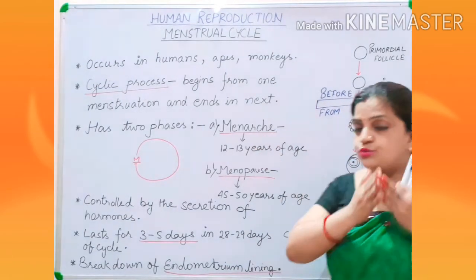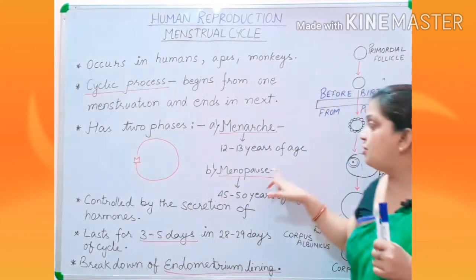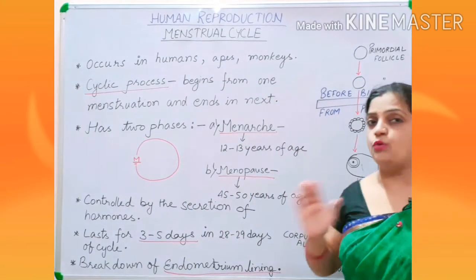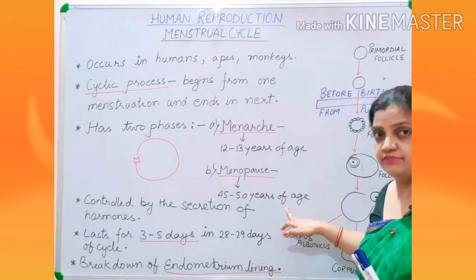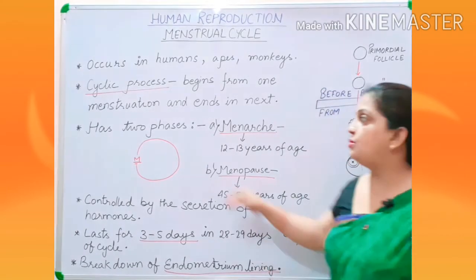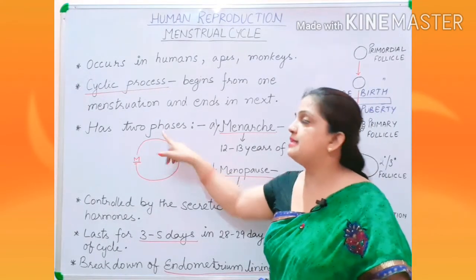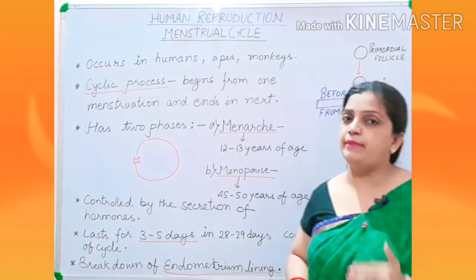And throughout the reproductive life, at the end, when the menstrual cycle is getting over, at the age of 45 to 50 years among women, that stage is called menopause. So your menstrual cycle is completed in two phases, menarche and menopause.